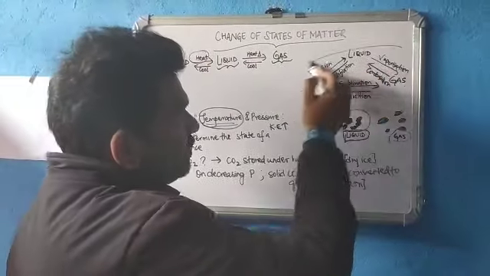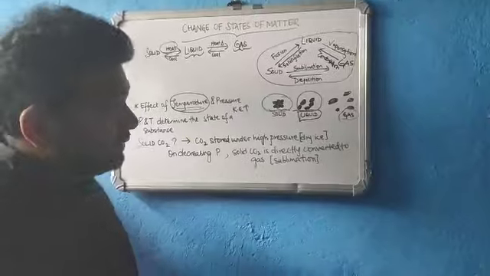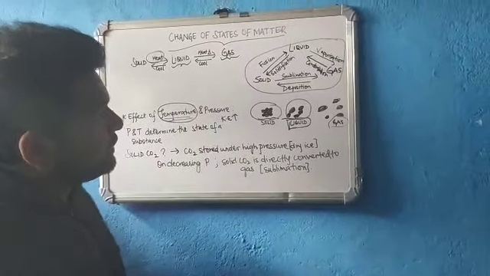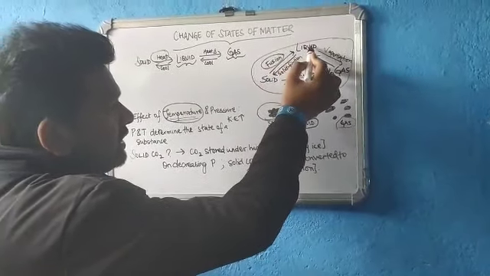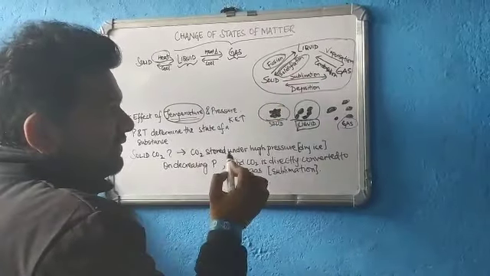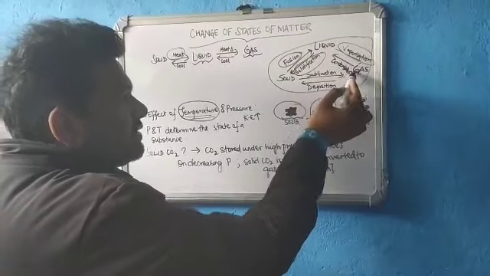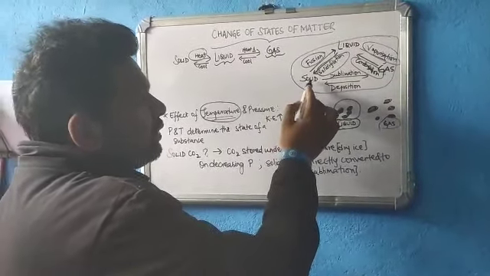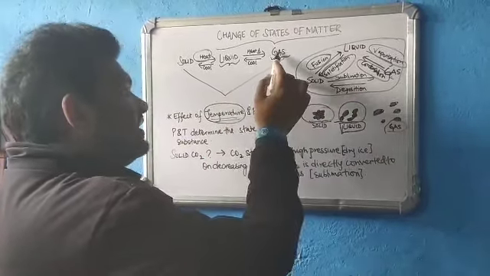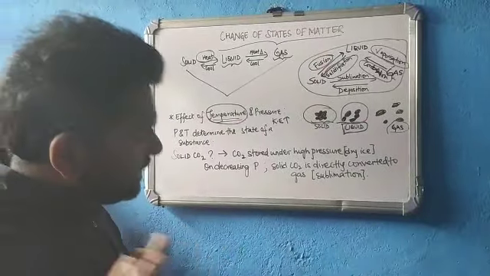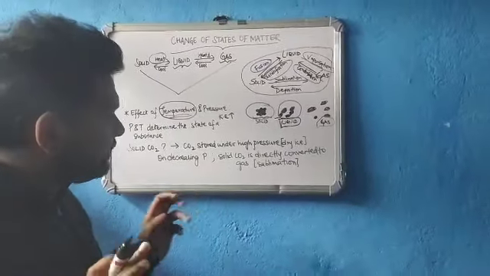So here I have tried to express the interconversion of states in the form of a flow chart. If a solid is converted to liquid, the process is called fusion, and if a liquid is converted to solid, it is called solidification. Similarly, if liquid is converted to gas, it is called vaporization, and if a gas is converted to liquid, it is called condensation. If a solid is directly converted to gas, it is called sublimation, and if a gas is converted to solid, it is called deposition. Now there's no need to memorize these things. If you understand, it's very simple.